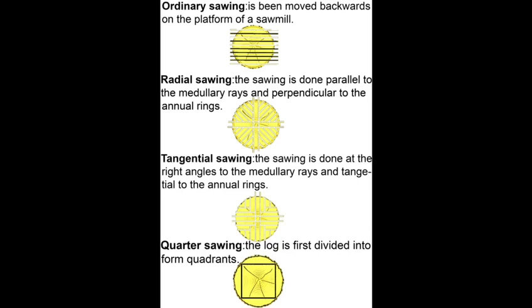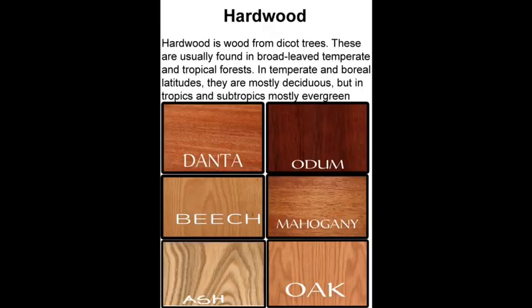Radial sawing: the sawing is done parallel to the medullary ray and perpendicular to the annual rings. Tangential sawing: the sawing is done at right angles to the medullary ray and tangential to the annual rings. Quarter sawing: the log is first divided into four quadrants.